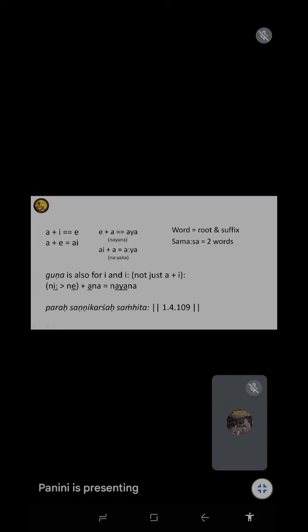For whom? So that is what you get in the Parasannikarsa Sanhita. It tells you about immediateness, the immediate constituents, whether it is Prakriti and Pratyaya, root and suffix, or one word with another word. Only when they are in close proximity does Sandhi take place. That also we will see when we come to Samasa, and I will explain it when we come to Krudanta also. Now all these words that we are getting here, you can think of any combination within these five, whether Panini has done it or not. I have given you some four or five rules now. Just think of any other combination, so that can also be looked at.